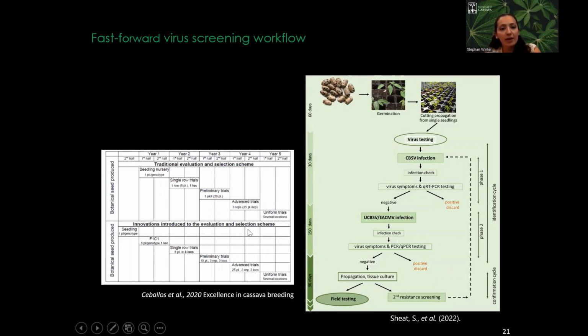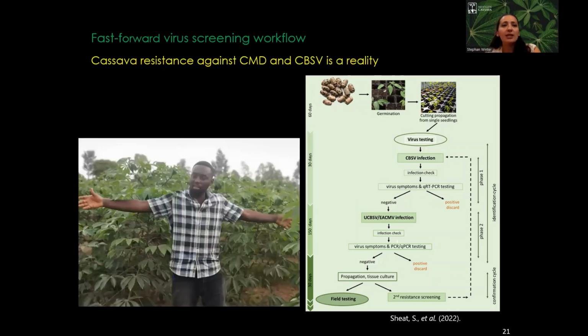Here, we make a shortcut where we can reach the advanced trial, year 5 in the breeding protocol. Actually, what we see is that cassava resistant against CMD and CBSD is real, and we already have our first candidate in the field, and we hope that this is a solution for CBSD and CMD disease.